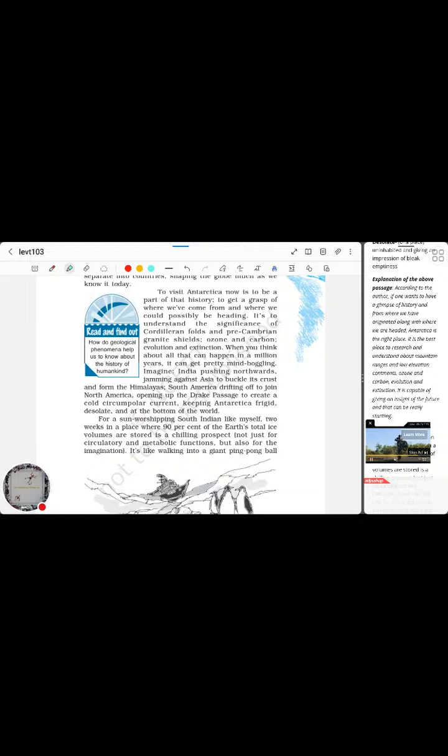Similarly, the American continent, it drifted to the north to join the North American continent, and that's how the American continents were opened, which opened up the Drake Passage, and altogether Antarctica, it was frigid, it was desolate, which means it was isolated, and at the same time it was at the bottom of the world. இது எல்லாமே it happened in a million years அப்படின்றத தான் சொல்லுவாங்க.